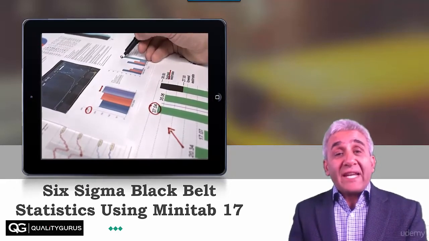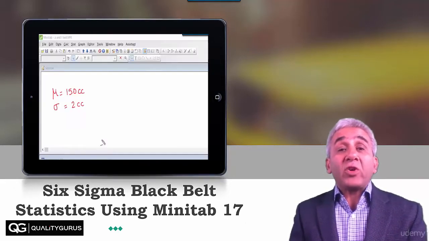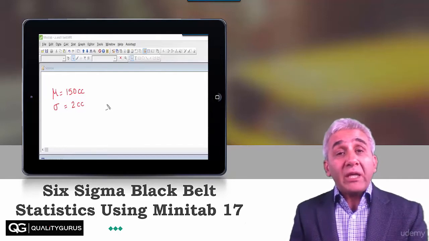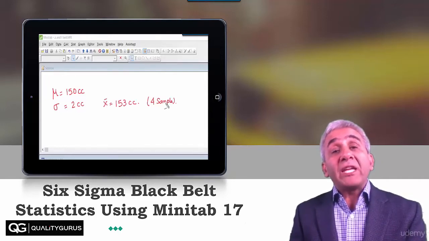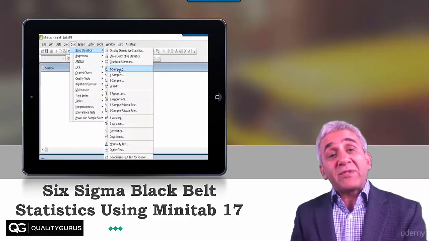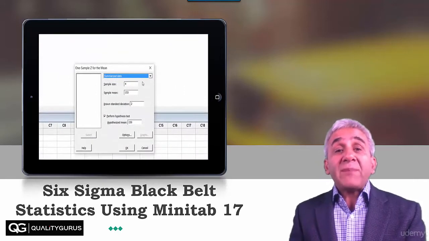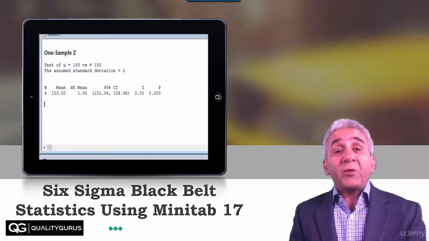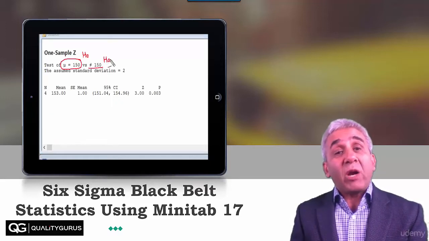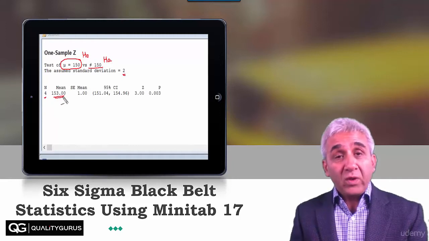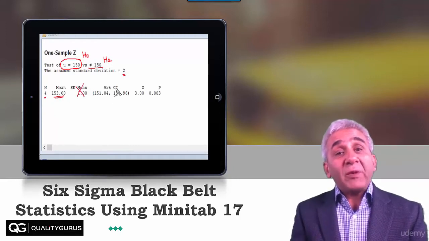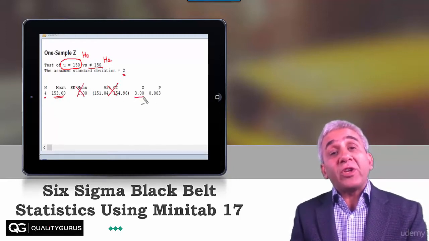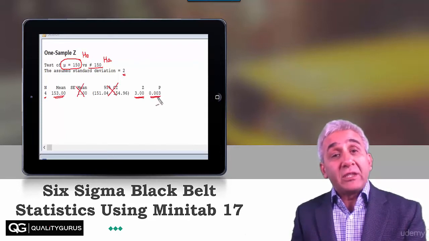So, in each section, we will be starting with the basic concepts related to that topic, and then we will be applying those concepts using Minitab 17. Minitab 17 is a great software. This really helps you in solving statistical problem in a much simpler, much easier way. So you learn the concept and then you apply those concepts using Minitab 17.